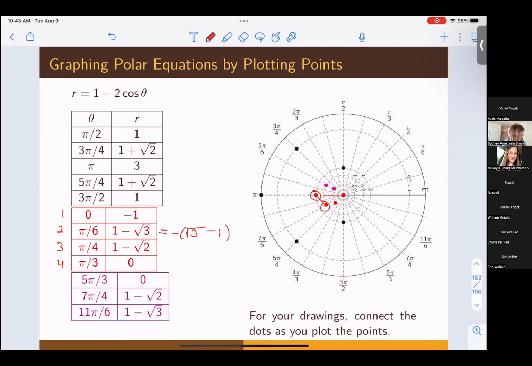You can see the next one is pi fourths, so it's going to be on this line somewhere. And again, we can explain that this is the negative of square root of 2 minus 1 as labeled on the axes. We can see it's on that line of pi fourths, just going in the backwards direction. So connect those two. And then lastly, pi thirds is at 0. You can tell this isn't rotated pi thirds at all because it's just at the origin, but any point whose radius is 0 is just going to be on the pole or the center. So that's the start of this graph, this little curve here.